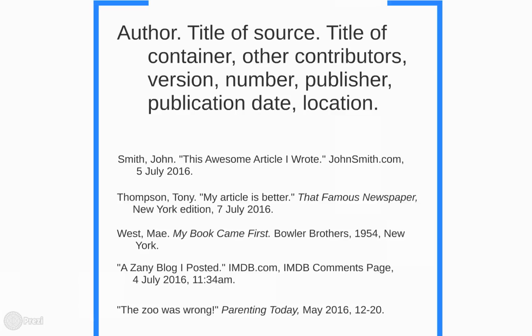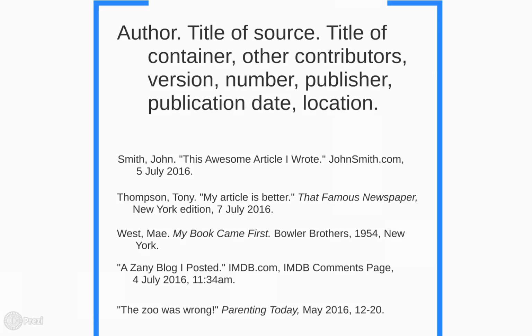Then you're going to have the title of what they call the container. Now this is where you found it. So if it's a website, like in this first John Smith awesome article, johnsmith.com is my container. If you look down to Tony Thompson here, right underneath him, his article was clearly better. That famous newspaper has become the container, and on and on. So where did you find it? What format was the source? That's the container.